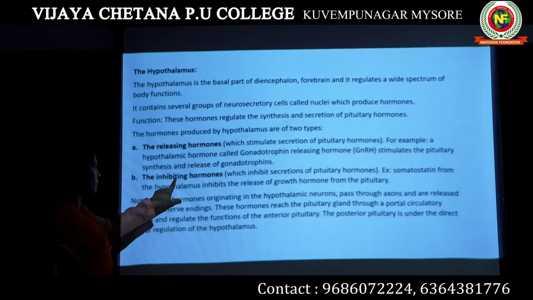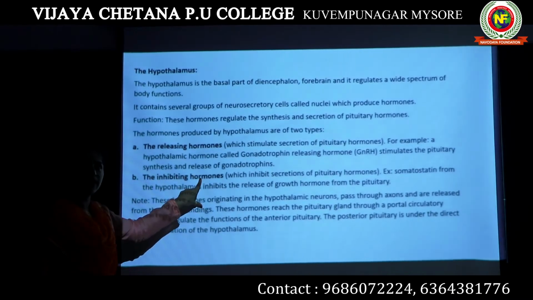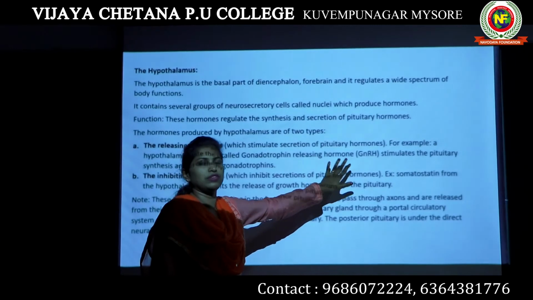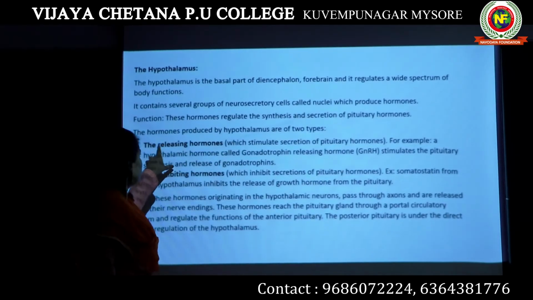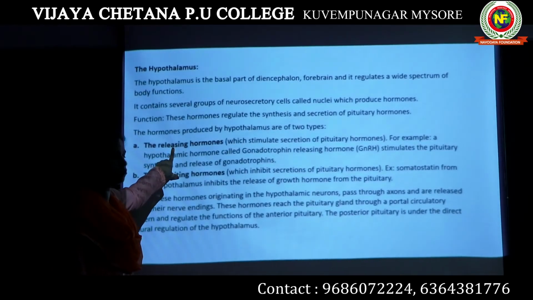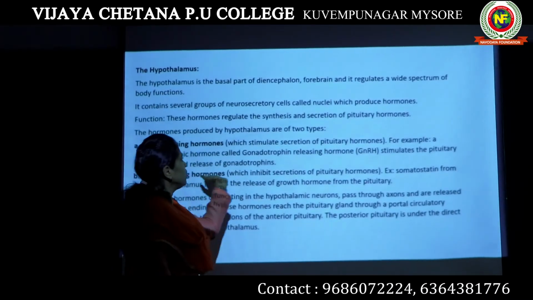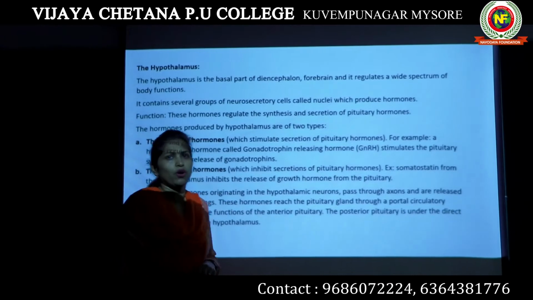When inhibiting hormones are secreted and sent to the pituitary gland, the pituitary gland will stop producing its hormones. Whereas if releasing hormones produced by the hypothalamus reach the pituitary gland, they will increase the secretion of pituitary hormones.